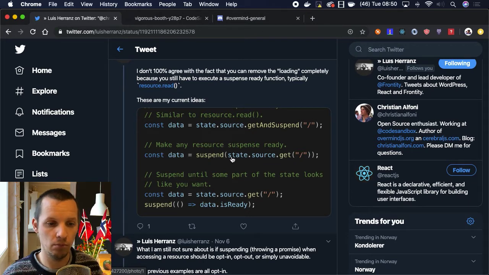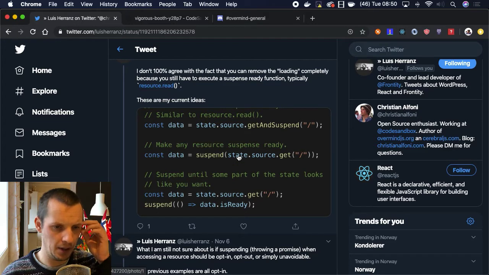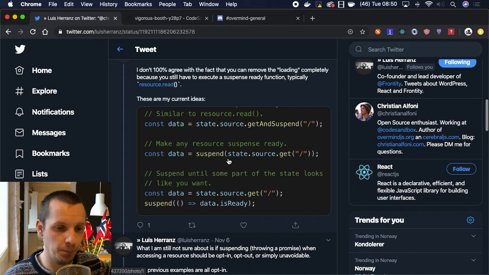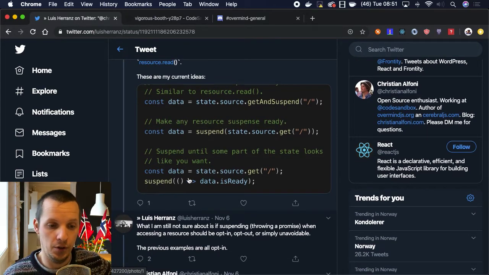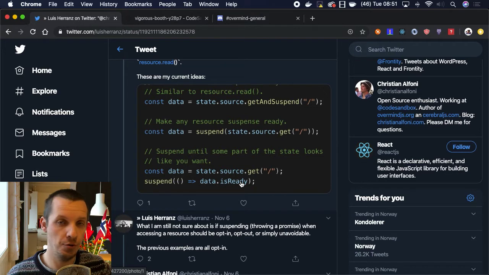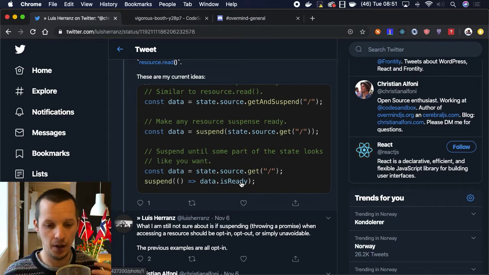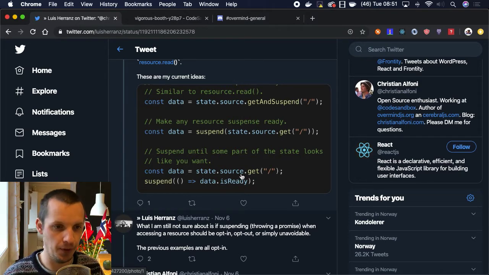And then something even more generic where you just have some data, and you can wait for something specific to be truthy to make that suspense promise resolve, not being thrown up to the suspense component.